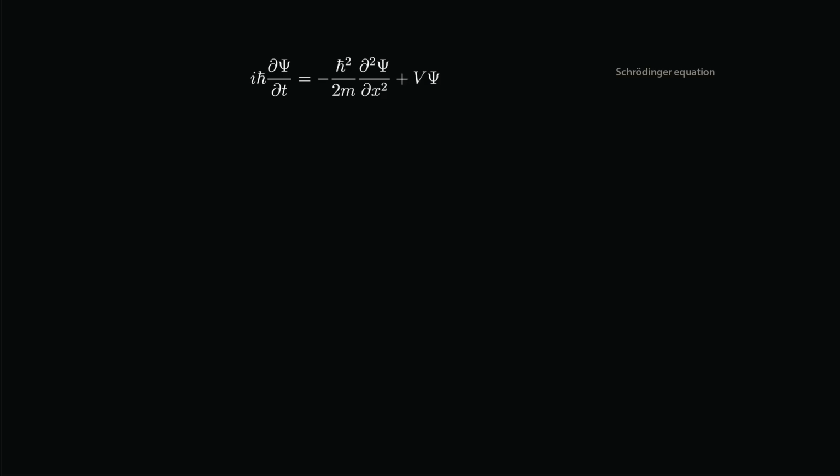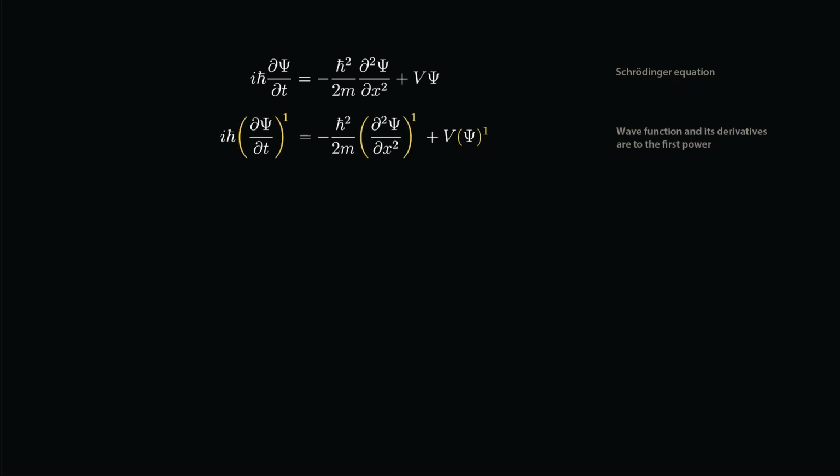Now, how are these complex valued matter waves at all a reasonable description of physical particles like electrons? Aside from including the imaginary number i, another important feature of Schrödinger's equation is that the wave function and its derivatives are not raised to any powers.